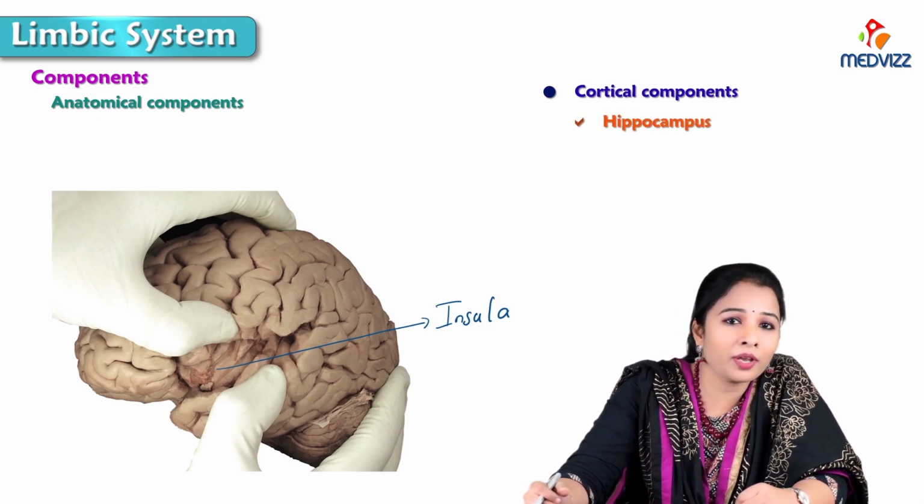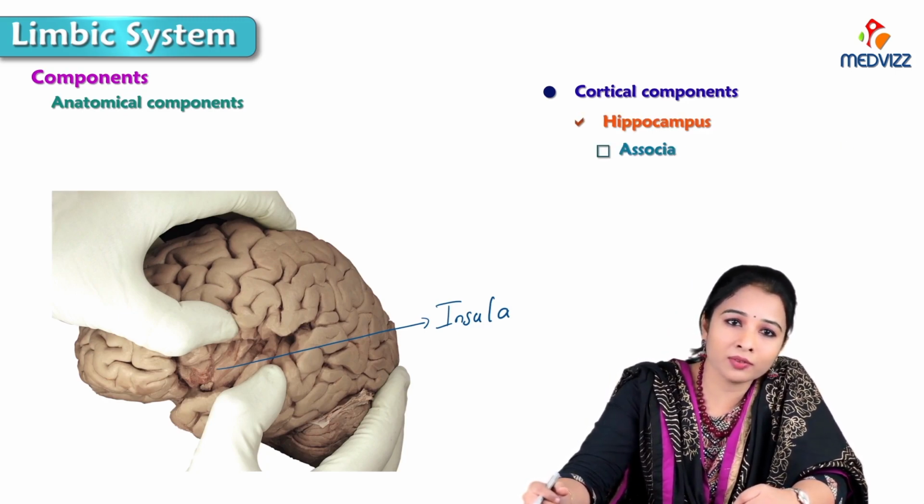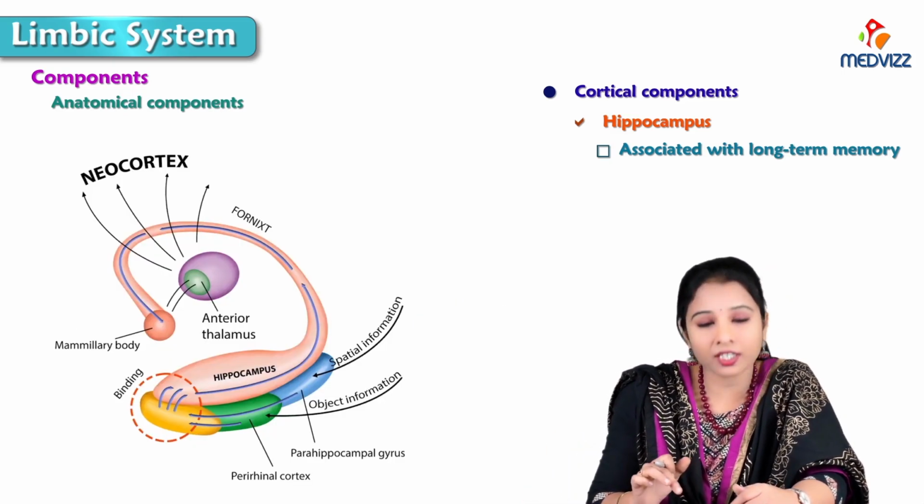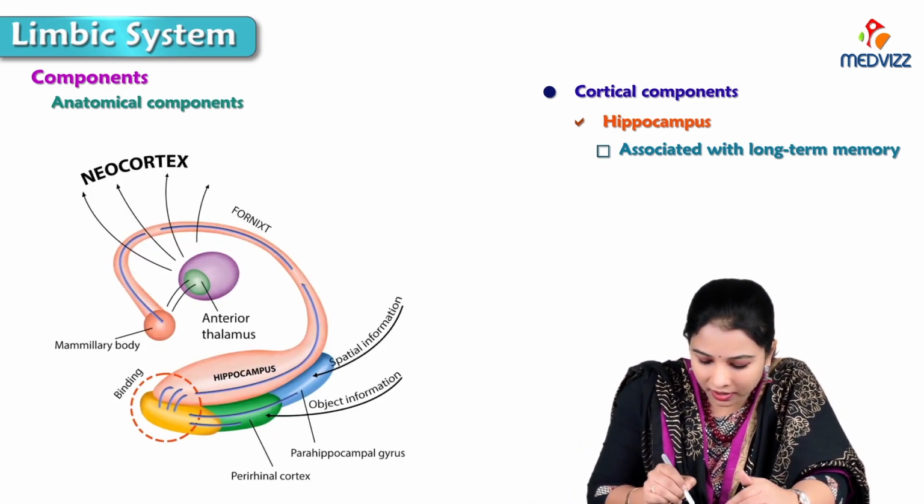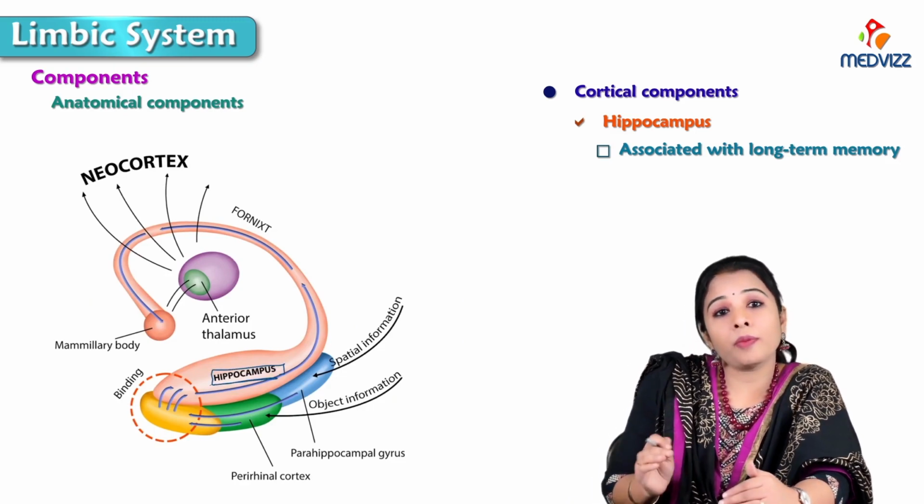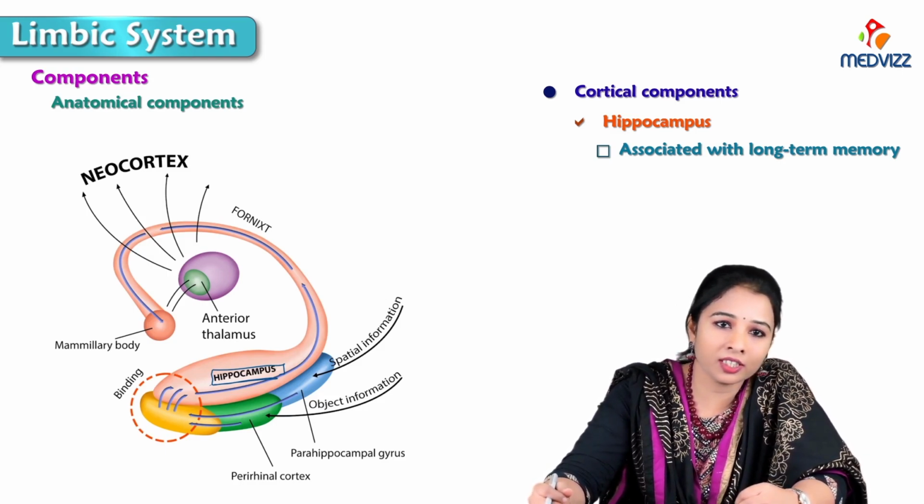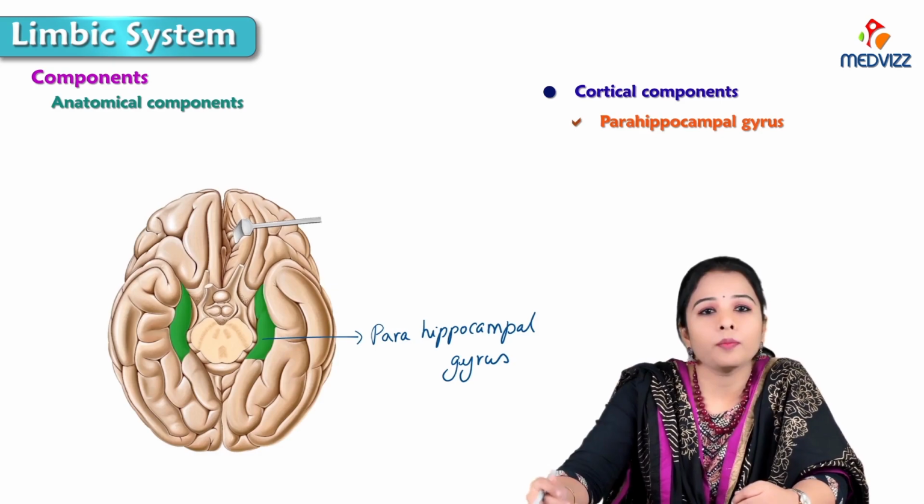Next, about the hippocampus. The hippocampus is associated with long-term memory. Here is a picture showing the connections of the hippocampus. This is the hippocampus, which is present deep to the parahippocampal gyrus, and it is associated with long-term memory.